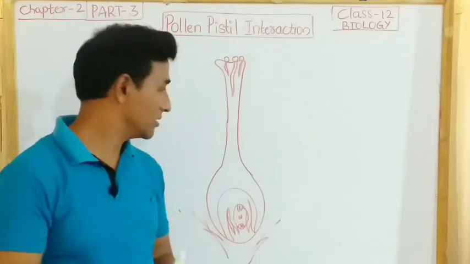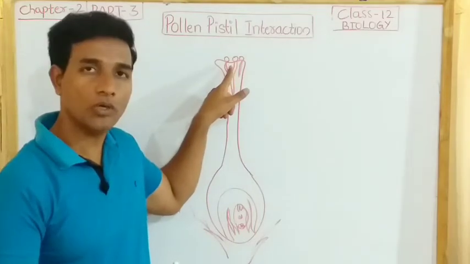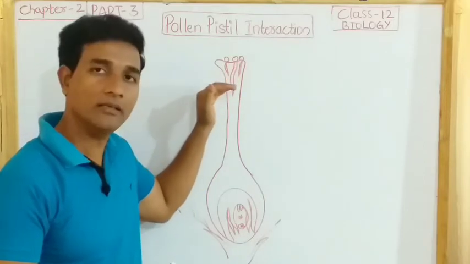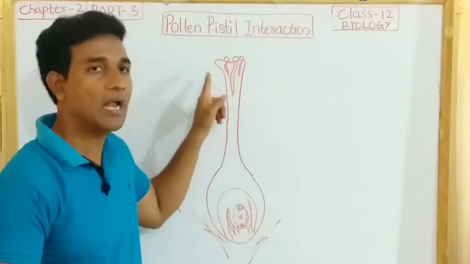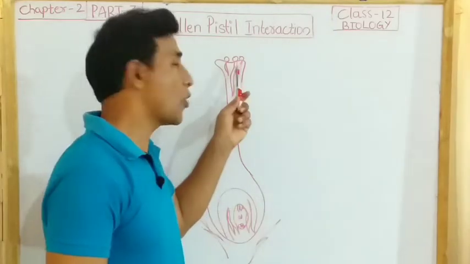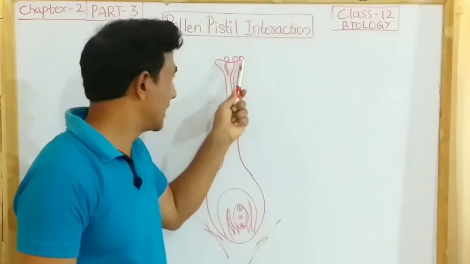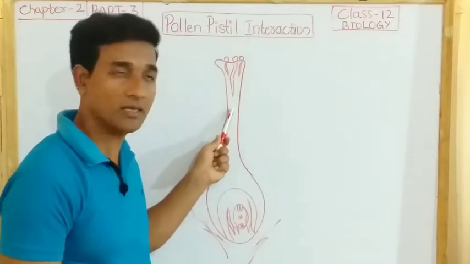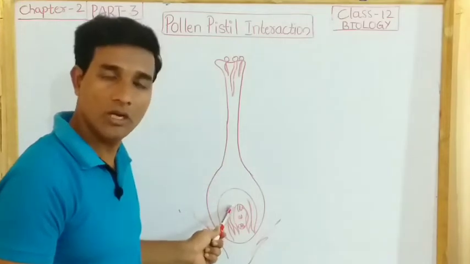The contents of the pollen grain move into the pollen tube and reach the ovule. This pollen tube germinates and passes through the tissues of the stigma and style and reaches the ovary.